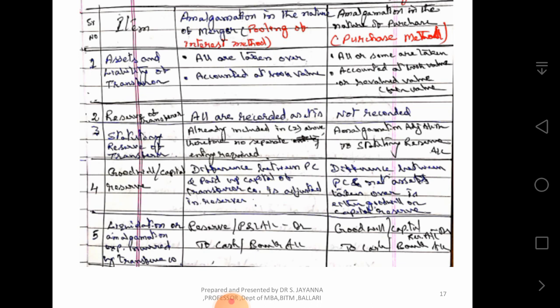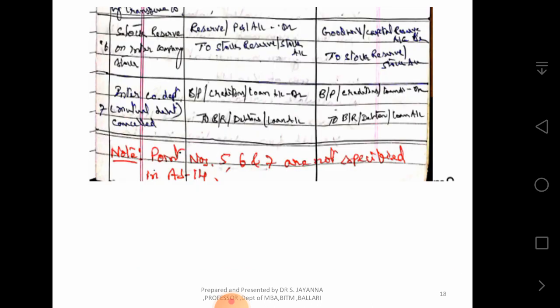Stock reserves on intercompany stock. Profit and loss account debit to stock reserve or stock account. Goodwill or capital reserve account debit to stock reserve or stock account. Next, intercompany debt: mutual debt is cancelled.